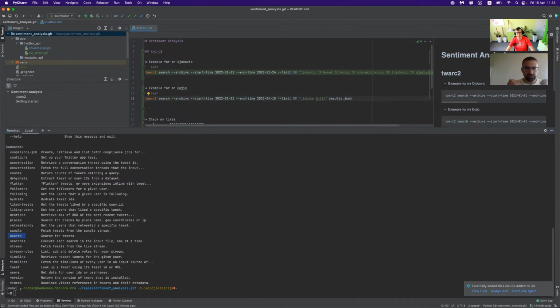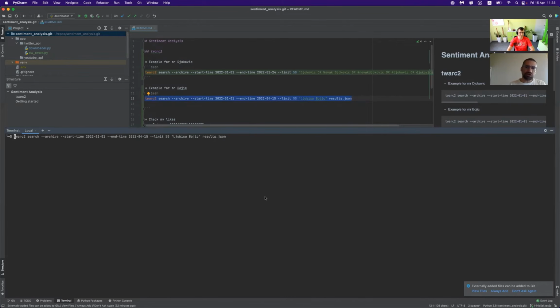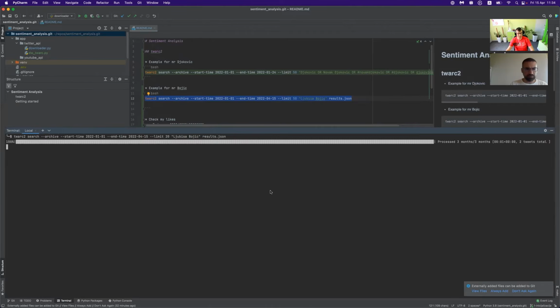Sure, let's go with the basic thing. Yeah, let's start for a warm up. As I said, try that one. Part 2. Then I want to search for tweets in archive. Start and end date are defined as a time frame with some limitation to 50 or even 20 tweets. Search for Ljubica Bojic and store everything in result.json file. Boom, press it. And it's very quick, I would say.